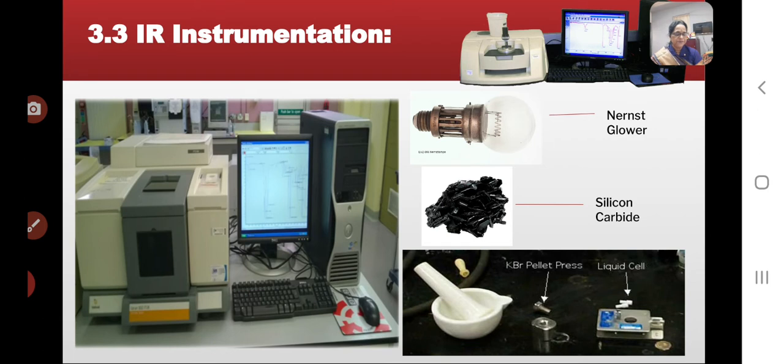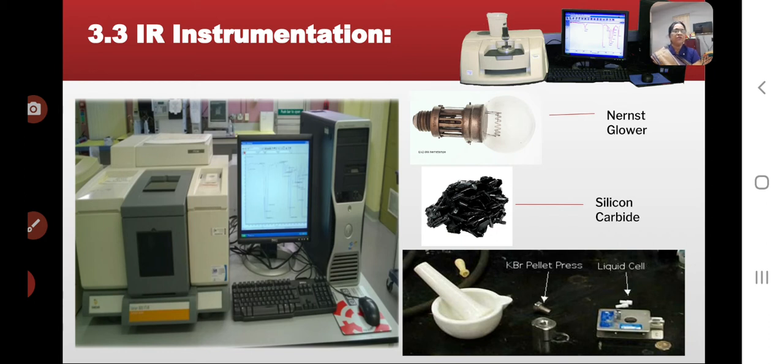Now the third point is the infrared instrumentation. The most important source of infrared light for scanning the spectrum of an organic compound is the Nernst glower.